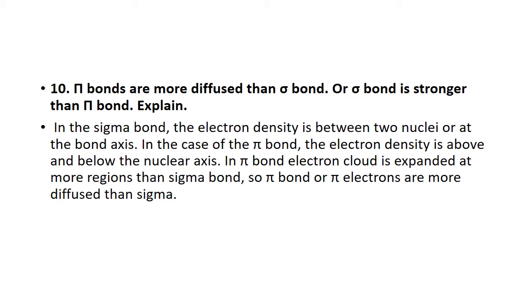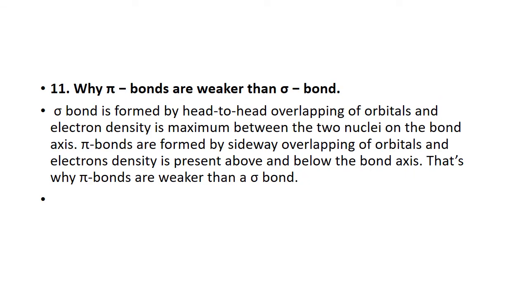So pi electrons are more diffused than the sigma bond, and the pi bond is a weaker bond than the sigma. Why are pi bonds weaker? The answer will be the same. Sigma bond is formed by the head-to-head overlapping of the orbitals, and the pi bond is formed by the sideways overlapping of the orbitals.